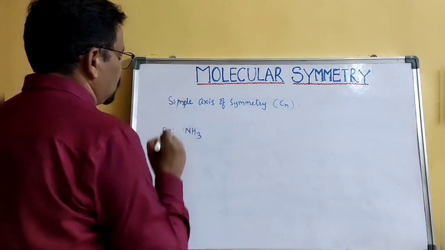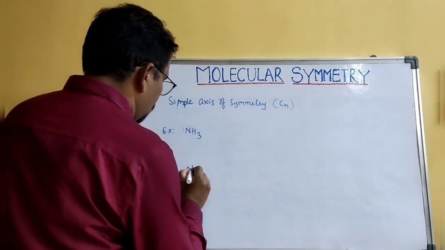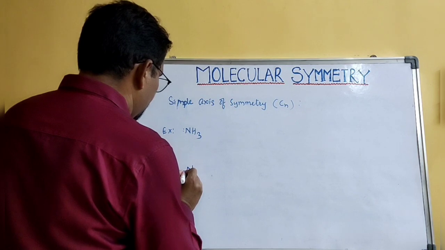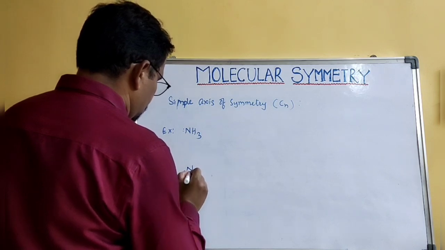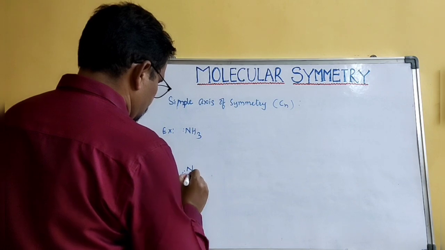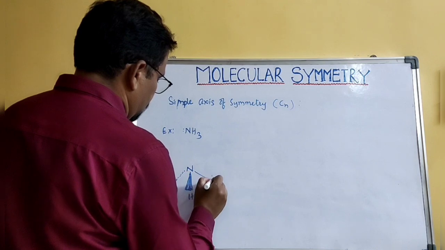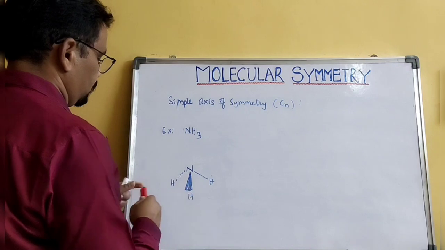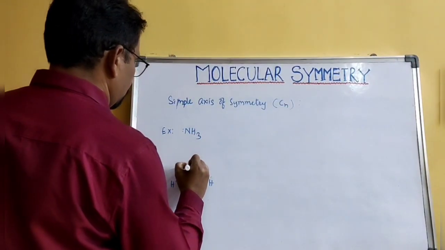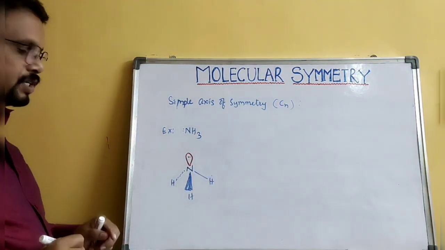So this is the example I am going to explain now. Ammonia has a pyramidal shape, with three hydrogens. So this is the ammonia structure.